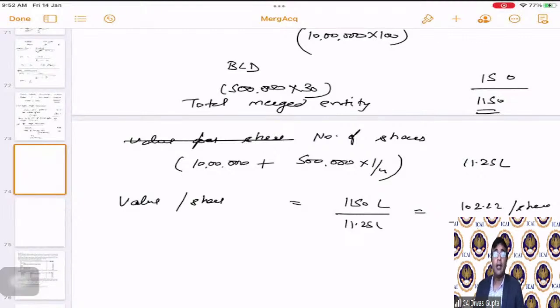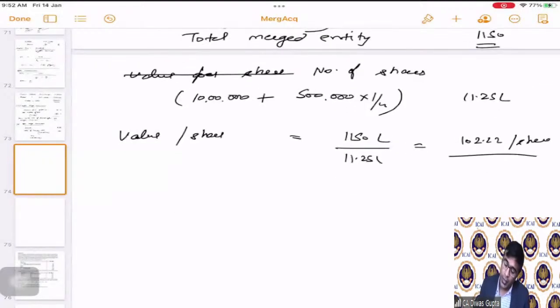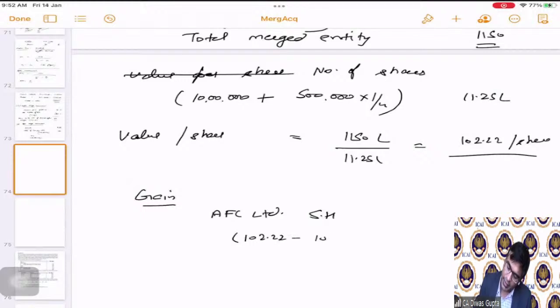The AFC Limited's value before merger was 100 rupees. Now, after merging BCD Limited, it has become 102.22. So what is the gain to the AFC Limited shareholders? It is 102.22 minus 100 rupees, which is 2.22 per share.